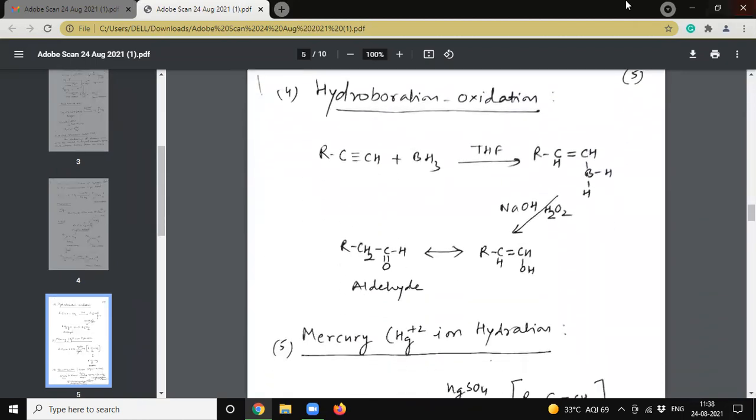Hydroboration oxidation. Here again, it will give the borohydride adduct. Addition is according to Markovnikov rule, but we will get this product according to anti-Markovnikov rule, and then it will rearrange to aldehyde.